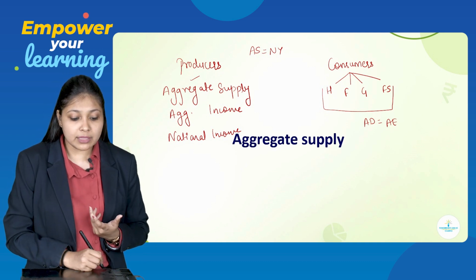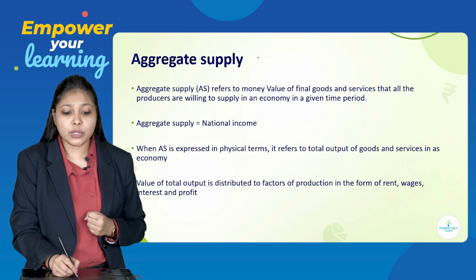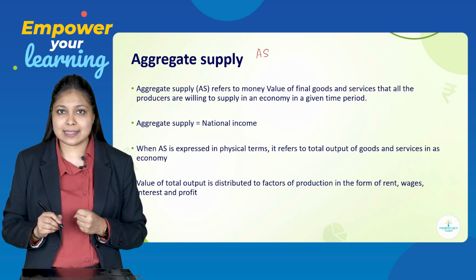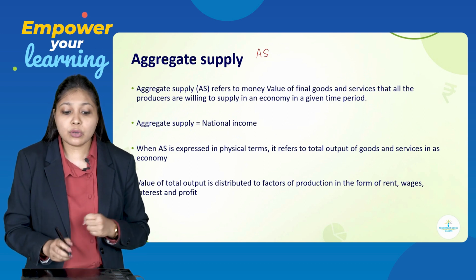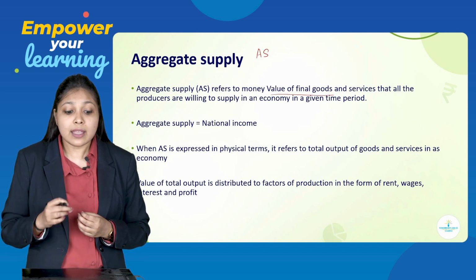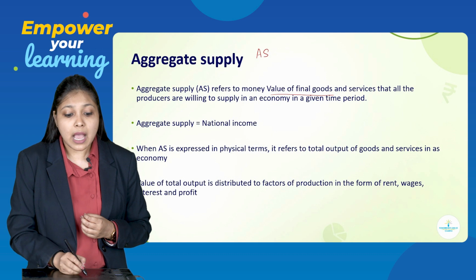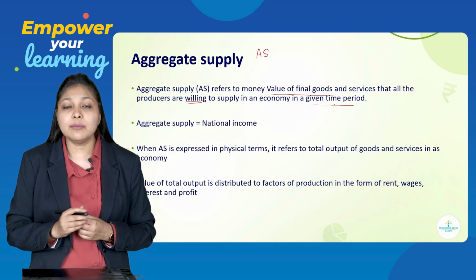Now, let us begin with the meaning of aggregate supply. Aggregate supply, in short, you can denote it with AS, like how we denote aggregate demand as AD. So, it refers to the money value of final goods and services that all the producers are willing to supply in an economy in a given time period.